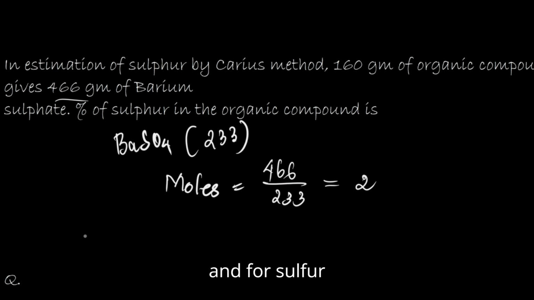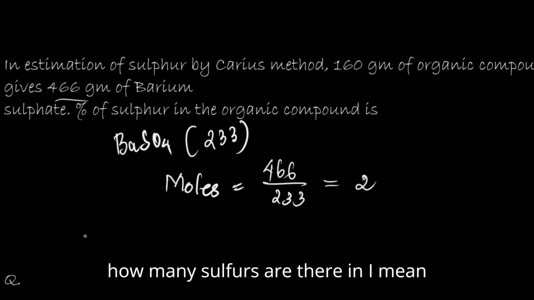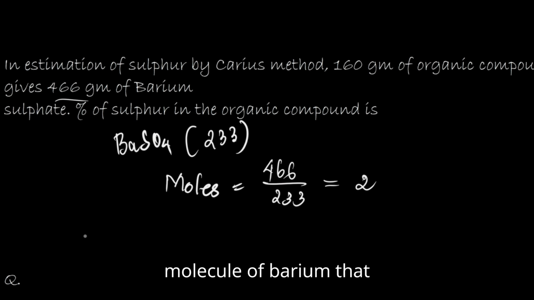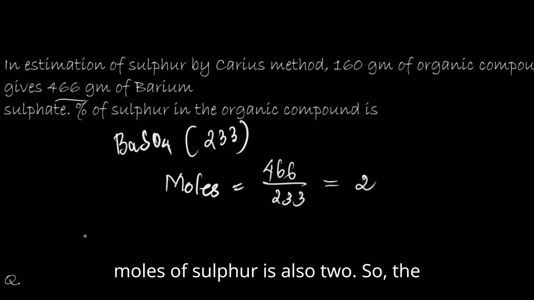And for sulfur, how many sulfurs are there in one molecule of barium sulfate? That is only one sulfur, and moles of sulfur is also 2.